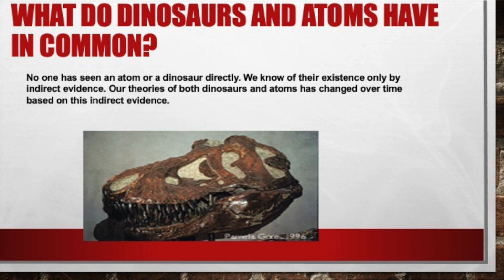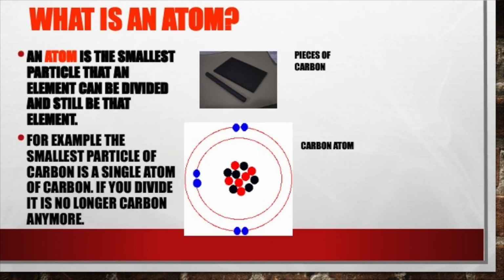So, what do dinosaurs and atoms have in common? The fact that no one has seen an atom or a dinosaur directly. We know of their existence only by indirect evidence. So our theories of both have changed over time based on this indirect evidence.